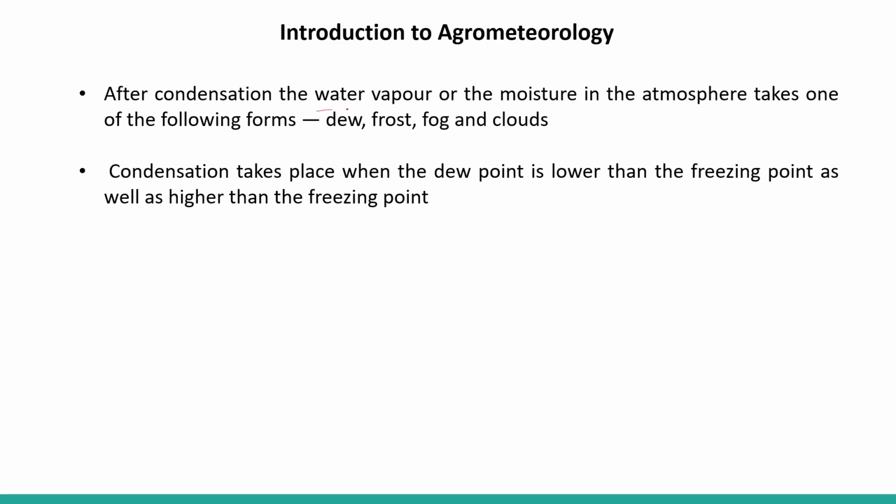After the condensation of water vapor, the moisture in the atmosphere takes one of the following forms. So moisture in the atmosphere changes into the form of dew, frost, fog and clouds. Condensation takes place when the dew point is lower than the freezing point as well as higher than the freezing point. At both these points, the condensation phenomenon takes place.